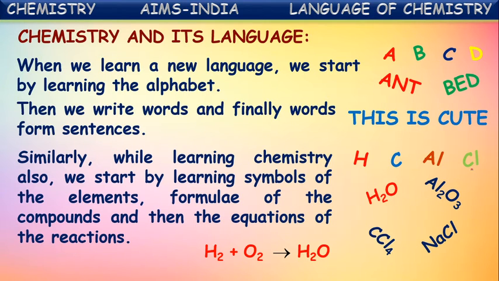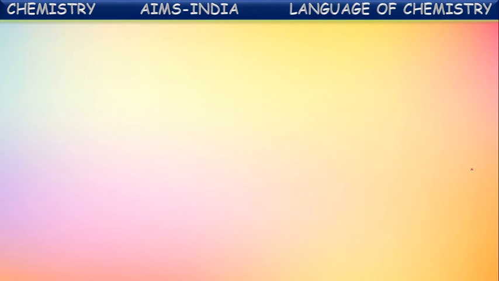So chemistry also has its own language, with symbols, formulae, and equations. Just as a language has alphabets, words and sentences, in chemistry also, first we learn symbols. By using these symbols we write words, and by using these words and symbols we write chemical equations for the reactions occurring. What is a symbol, first of all?